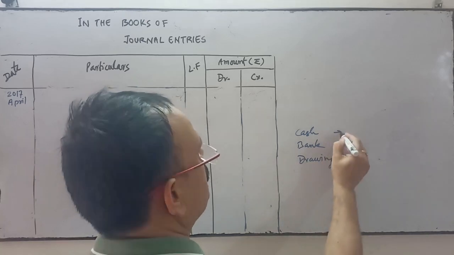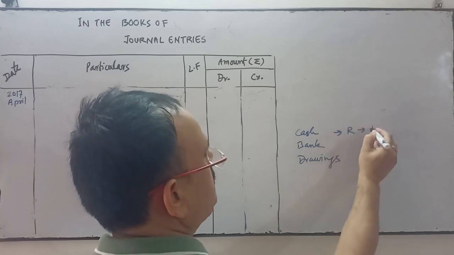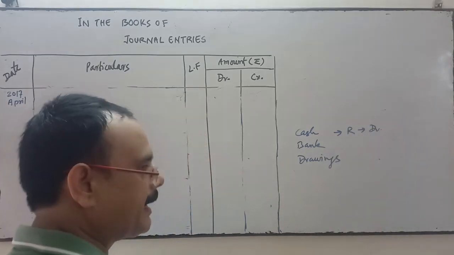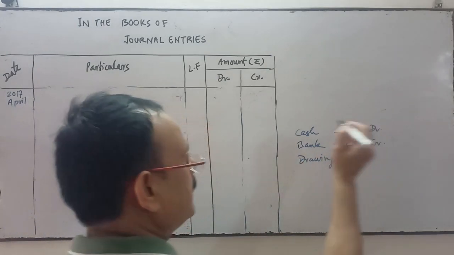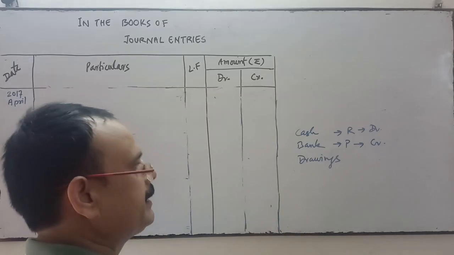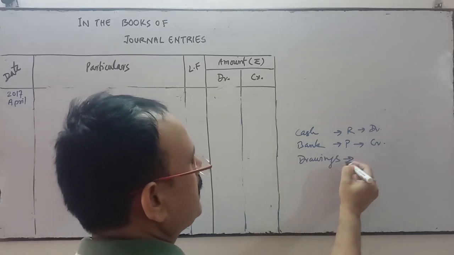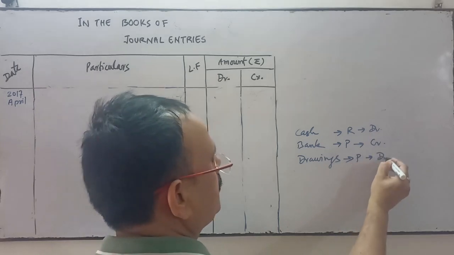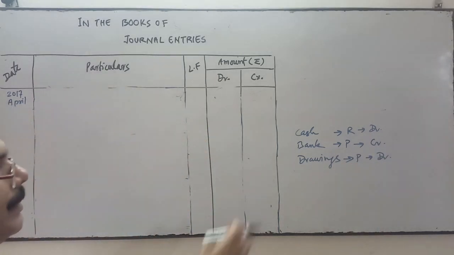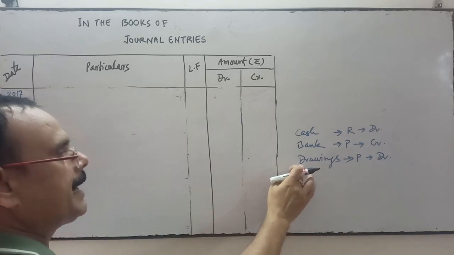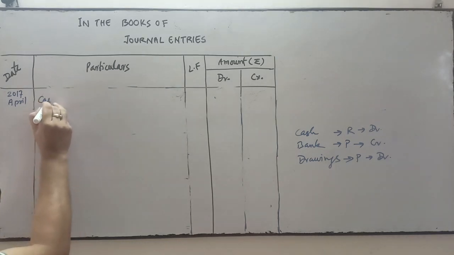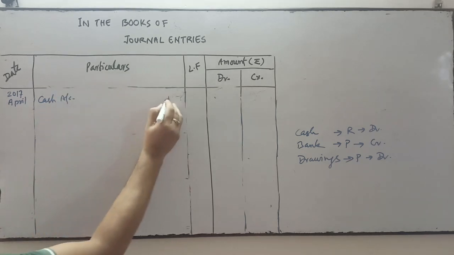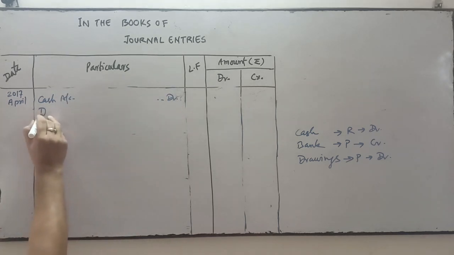These are three accounts. Cash is a real account, what comes in is debit, so cash comes in when we draw the money from the bank. Bank comes under personal account, he is the giver, credit. Debit the receiver and credit the giver. Drawings comes under personal account, he is the receiver. Drawing means who has withdrawn? Proprietor. So proprietor is the receiver. So cash account debit and drawing account debit. Two accounts are debited.